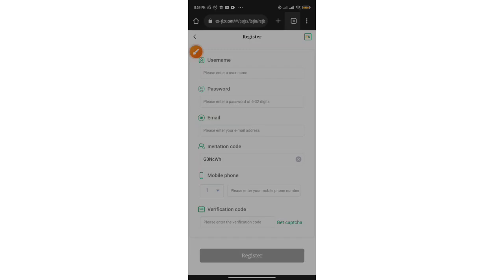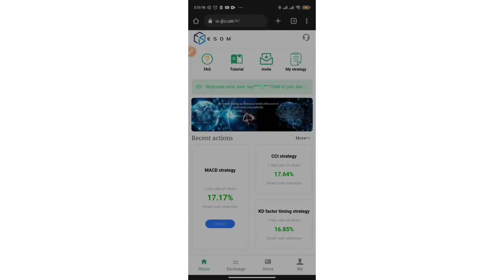Now if you are done with that, straight ahead your back office opens like this. This is how your back office looks like.